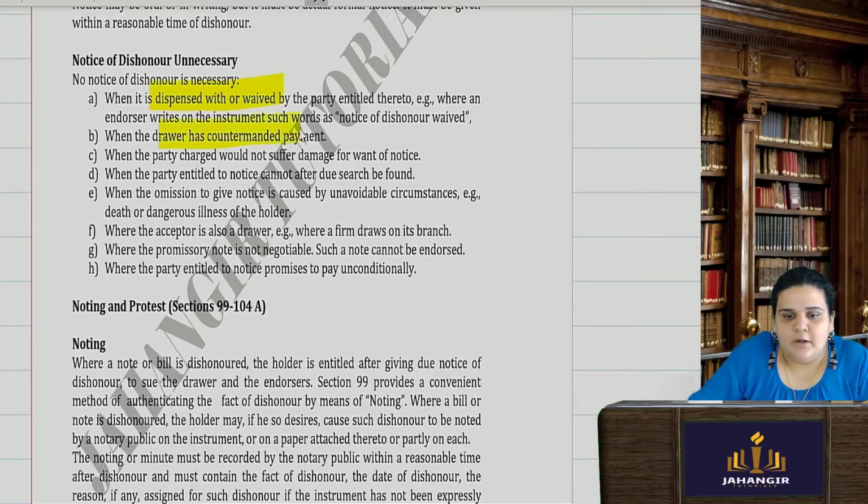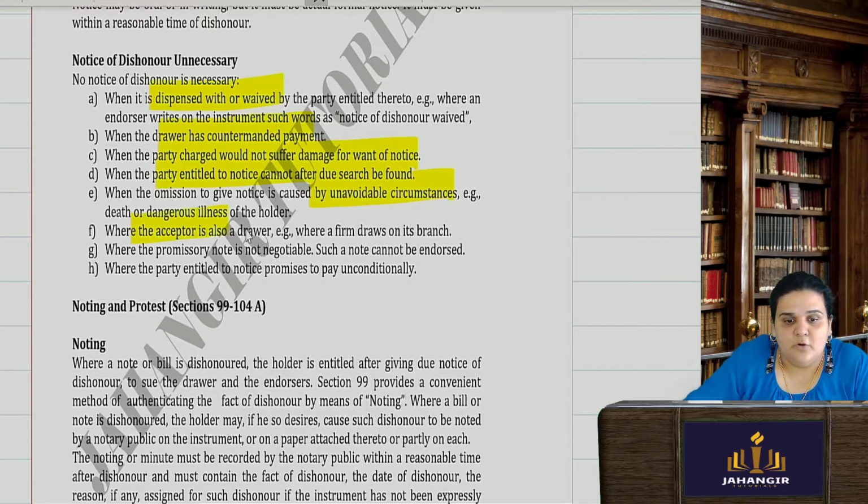When the drawer has countermanded the payment, when the party charged would not suffer any damage for the want of notice, when the party entitled to notice cannot be found even after due search, when the omission to give notice is caused by unavoidable circumstances due to the death of the party, dangerous illness of the holder,